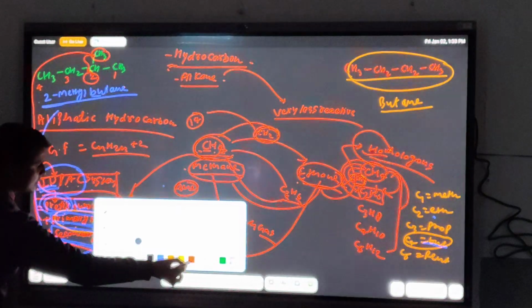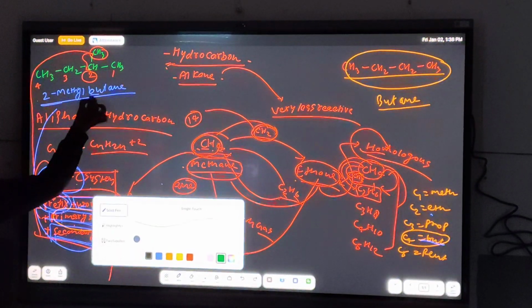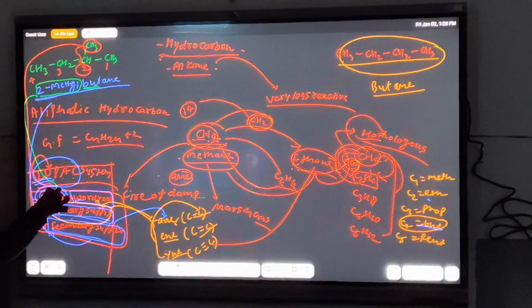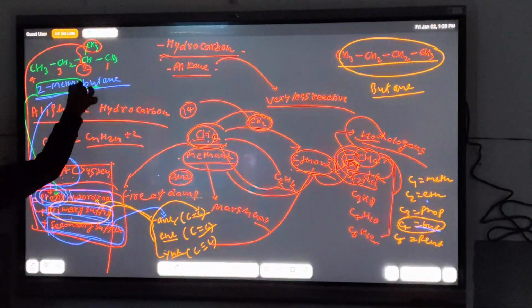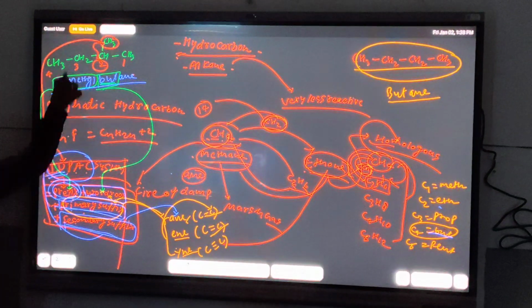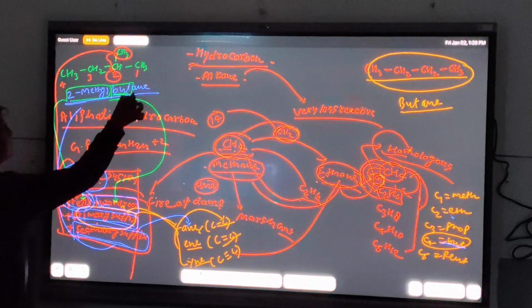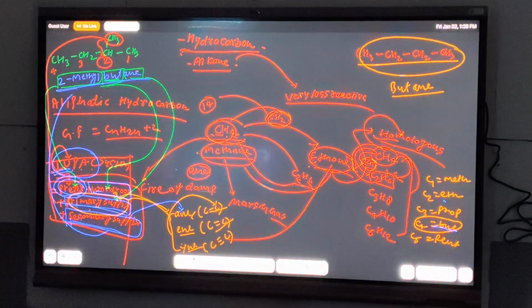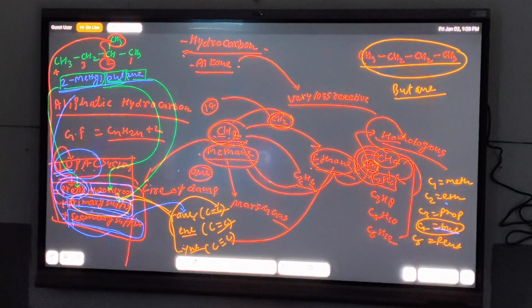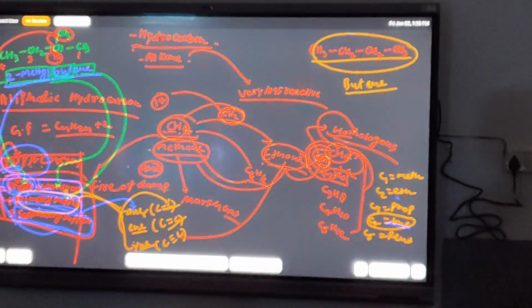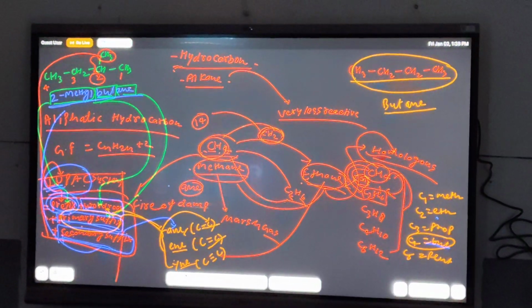So before this word root but, this 2-methyl is the prefix, and this but is the word root and a single bond is present between carbon-carbon. So write ane as the primary suffix, secondary suffix is absent in this name. So on the basis of this rule, on the basis of all these statements, we can write any nomenclature related to the alkane. Okay, thank you.